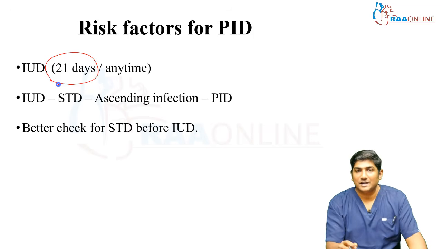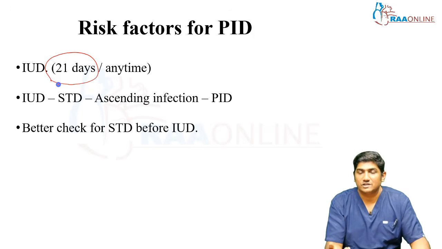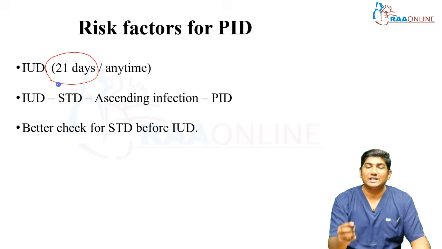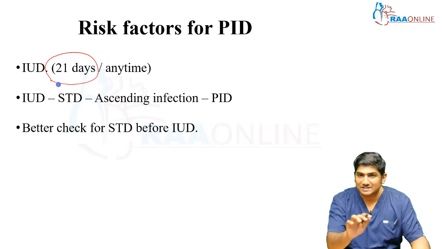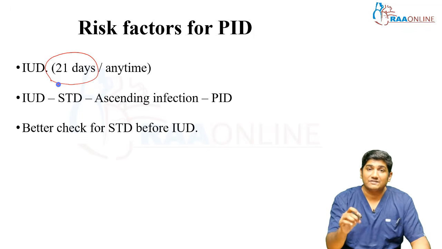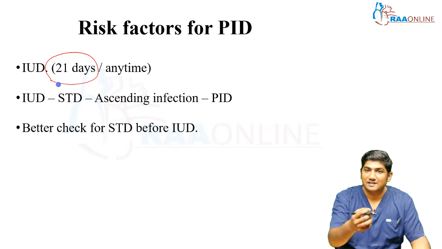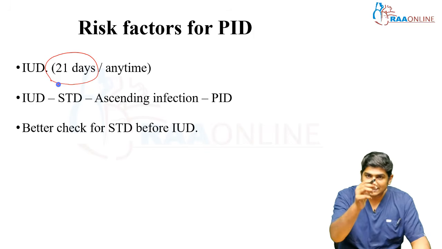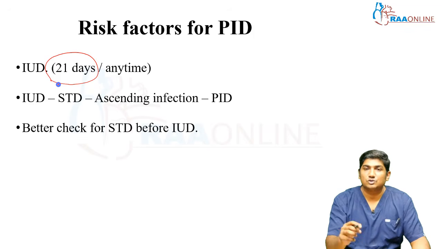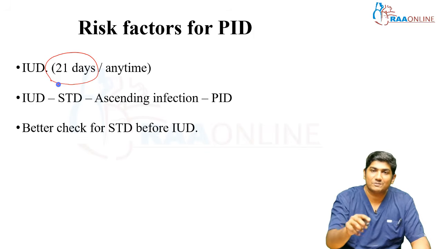Okay, you can ask me how come an IUD causes PID. If an IUD is causing pelvic inflammatory disease, then why should we place an IUD at all? It should be banned, right? So the understanding is this: IUD by itself will not cause infection. IUD by itself will not cause inflammatory changes. The patient would have had a sexually transmitted disease, and by inserting an IUD, you would have helped that particular organism ascend up. Whenever an IUD is placed, a small thread is left over the cervical orifice, right? So through that, this kind of infection can ascend very easily. So it is not the IUD that is the problem. You have placed the IUD in a patient who was already suffering from an occult STD.